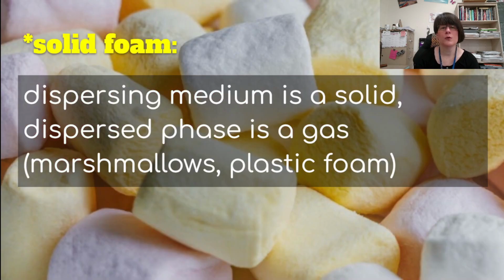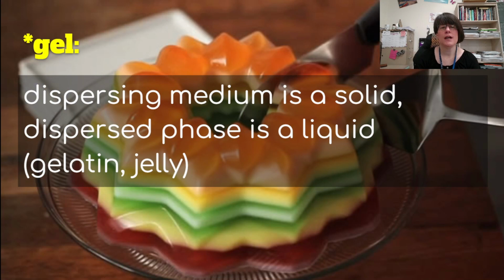A solid foam. Here, the dispersing medium is a solid and the dispersed phase is a gas. Examples are marshmallows, which are solids that have that gas in them, and plastic foam. A gel, the dispersing medium is a solid, the dispersed phase is a liquid, gelatin and jelly. That's what makes it jiggly. It's kind of solid-like and yet liquid because it has that liquid phase in it.